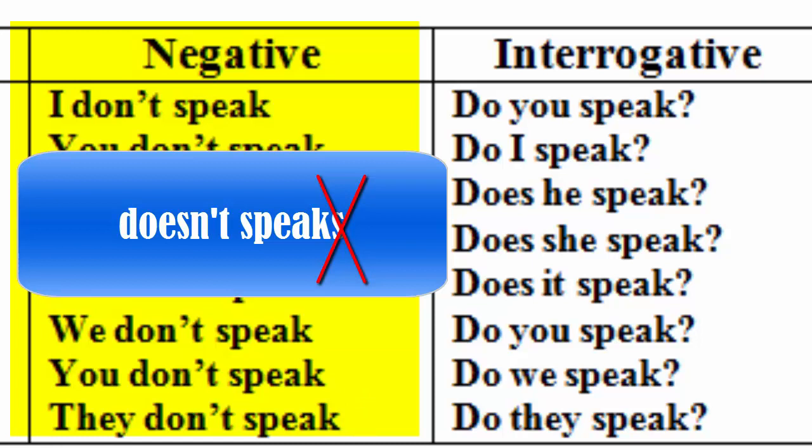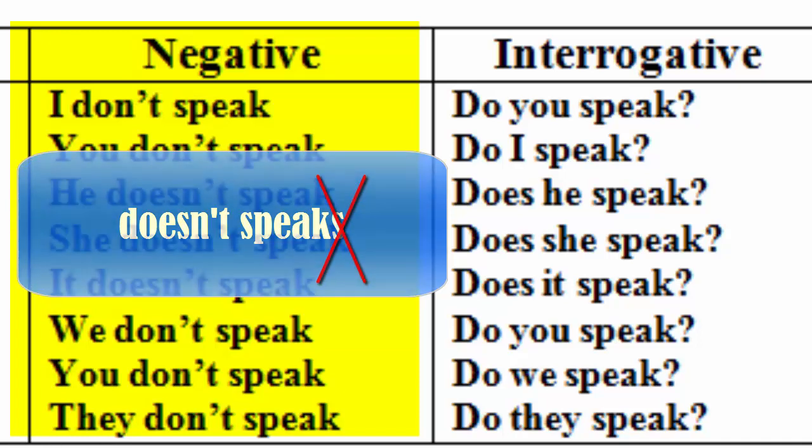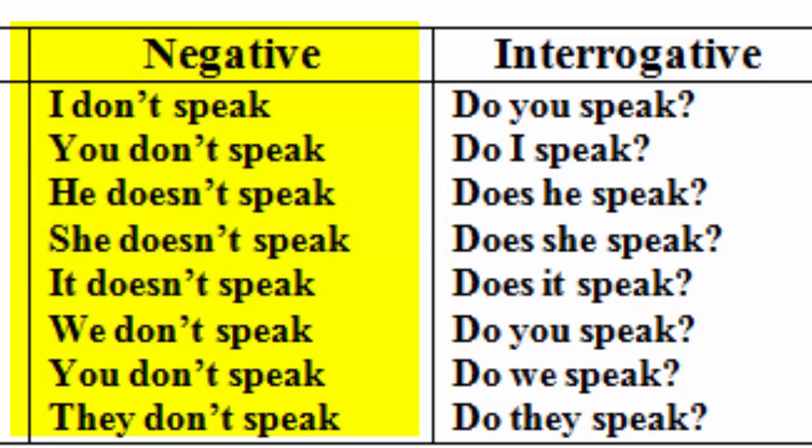We don't say he doesn't speaks. No. We don't say she doesn't speaks. No. Or it doesn't speaks. No. You should be careful because we conjugate the verb do. We say does. I don't speak. You don't speak. He doesn't speak. She doesn't speak. It doesn't speak. We don't speak. You don't speak. They don't speak. Here we have one form for all the verbs. We don't have any exception. We start with don't or doesn't in the third person singular.